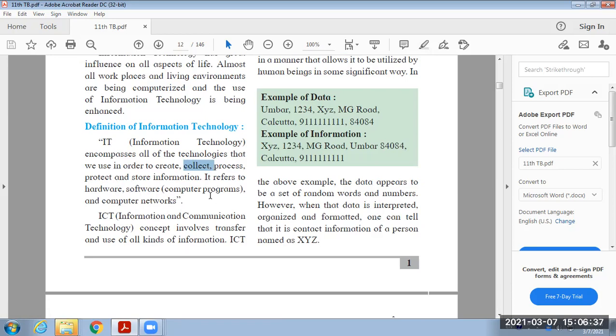All these are the software, and computer networks. We will study computer networks in detail in the further topics. Computer networks may be LAN, MAN, or WAN. All these things are included in the definition of IT.